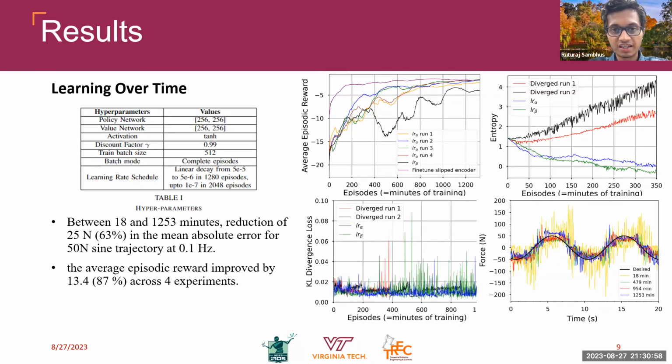The PPO policy exhibited a remarkable reduction of 25 Newton, that is 63%, in the mean absolute error for the 50 Newton sinusoidal trajectory at 0.1 Hz. There was an 87% enhancement in the average episodic reward across 4 experiments. Moreover, the paper discusses the significance of learning rate decay as well as a heuristic based on 90-minute intervals combined with the monitoring of KL divergence and entropy plots to prune experiments.